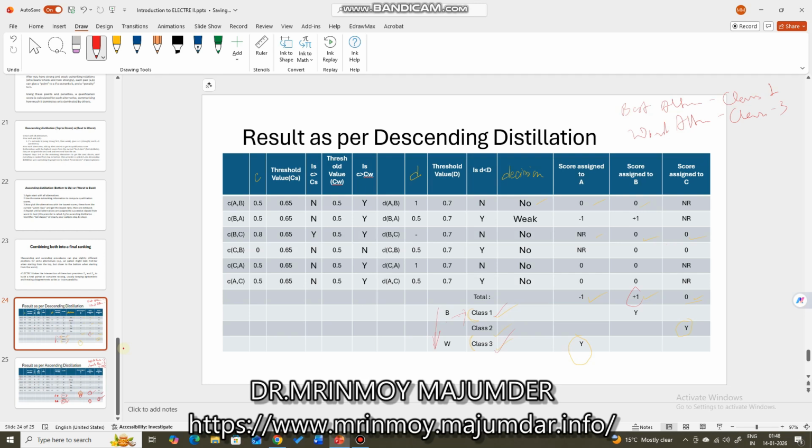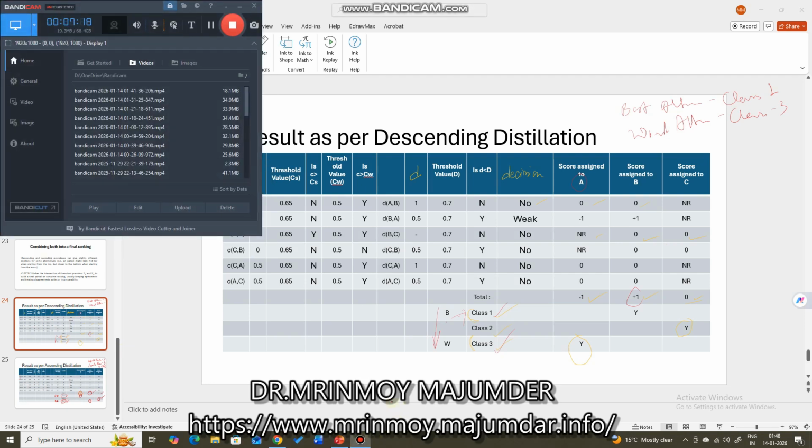And what we check is that if the alternative which becomes the member of the best class in case of descending distillation and the member of the worst class in case of ascending distillation, that alternative wins the game and becomes the most preferred alternative for the decision maker. In our case, it is the alternative A or location A. Thank you. This is what you know as ELECTRE 2.